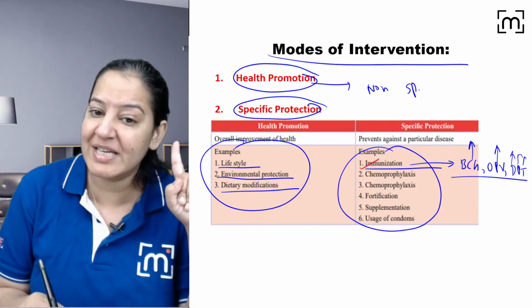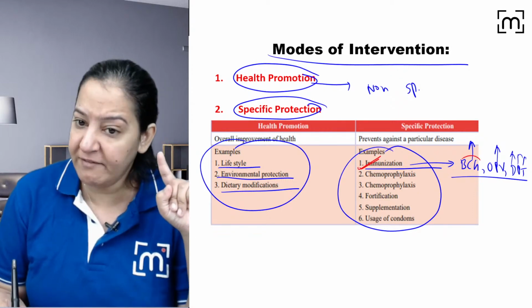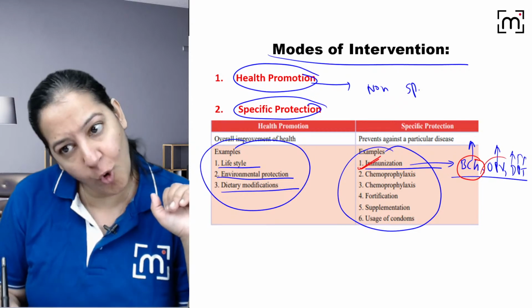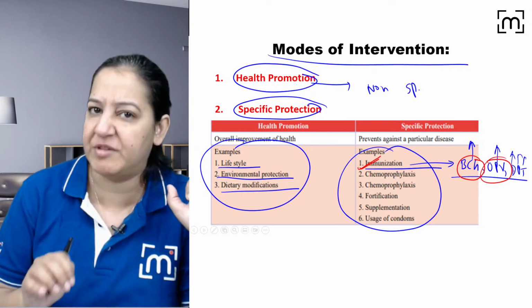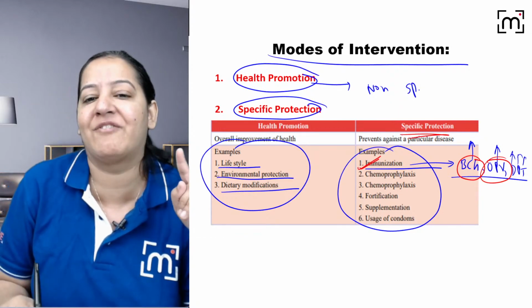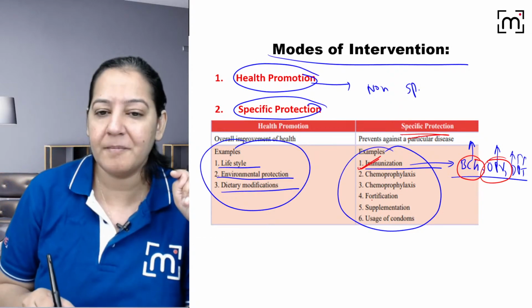But for a specific disease, we have a specific vaccine. BCG will prevent me only against TB. BCG will not prevent me against polio. OPV will prevent me only against polio, not against diphtheria. You got my point? So a specific vaccine for a specific disease, that is known as specific protection. You got my point?